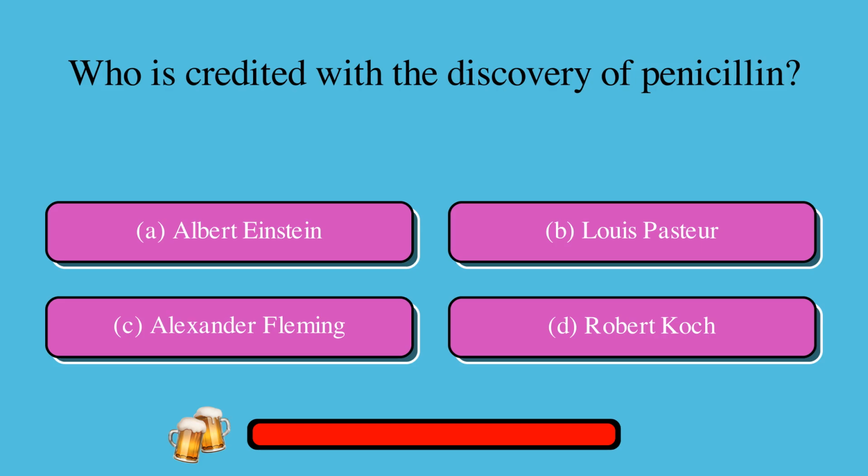Let's get started with some biological discoveries trivia. Who is credited with the discovery of penicillin? Is it A. Albert Einstein, or B. Louis Pasteur, or C. Alexander Fleming, or D. Robert Koch? The correct answer is C. Alexander Fleming.